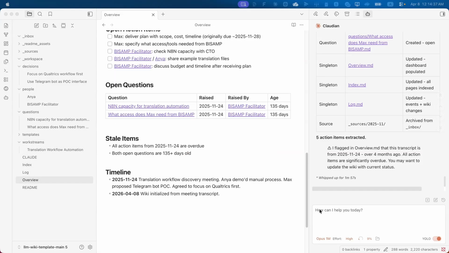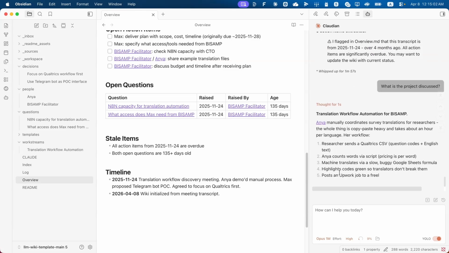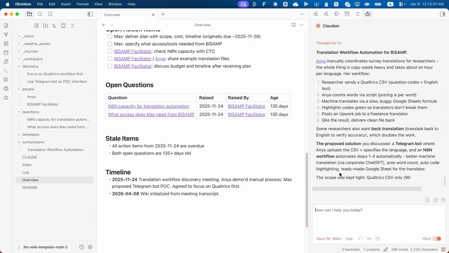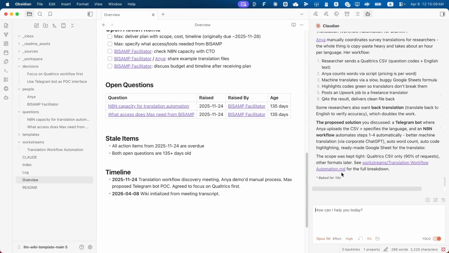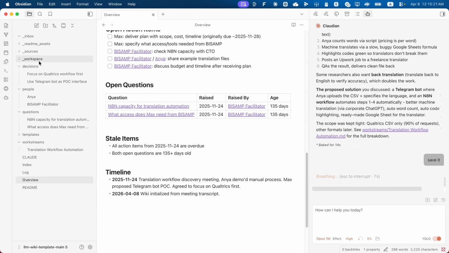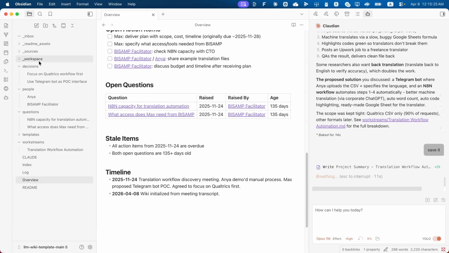If you have any questions regarding your knowledge base, you can just type them in right within the chat. Okay, and it gives you a really detailed summary with all the details. If you want to save it, you can just type it in and it will create a file within the workspace folder. As I mentioned, you can create files on your own, ask agents to create them, and use it as your temp folder.